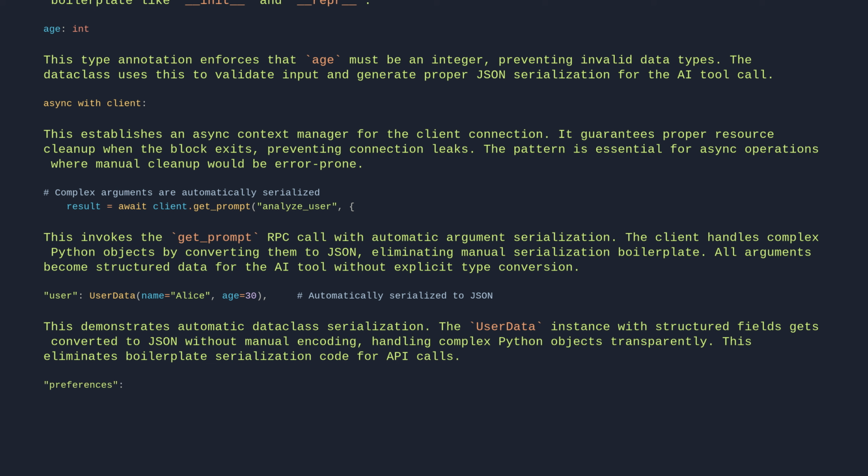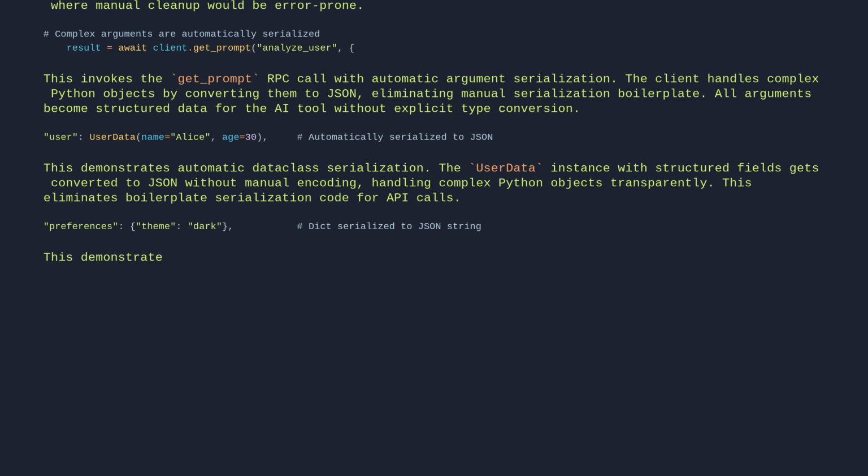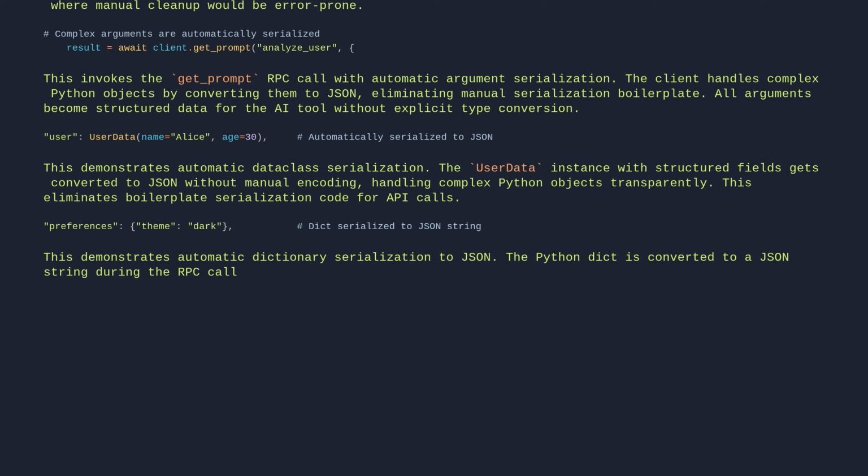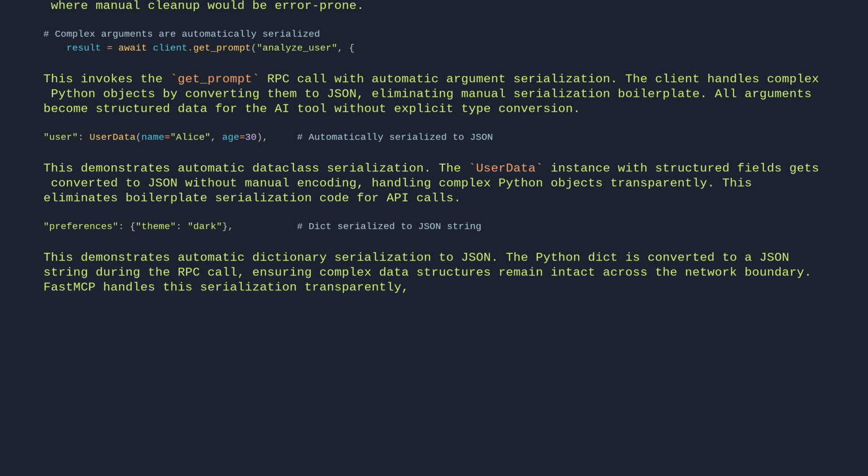Preferences: theme dark, # dict serialized to JSON string. This demonstrates automatic dictionary serialization to JSON. The Python dict is converted to a JSON string during the RPC call, ensuring complex data structures remain intact across the network boundary. FastMCP handles this serialization transparently, eliminating manual JSON encoding.